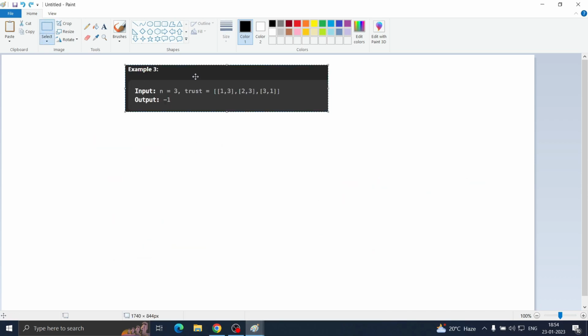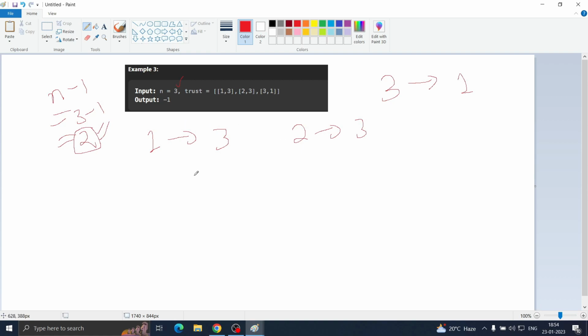Now let's move on to the third example. In the third example, we can see 1 trusts 3, 2 trusts 3, but 3 also trusts 1, and that should not be the case. There are 3 people, so n minus 1 is 3 minus 1, that is 2 people. So 2 people should trust the town judge and the town judge should not trust anyone. When we draw the array, we can see 1, 2, 3. And 3 is trusted by 1, yes, and it is also trusted by 2, yes, so we updated it to 2.